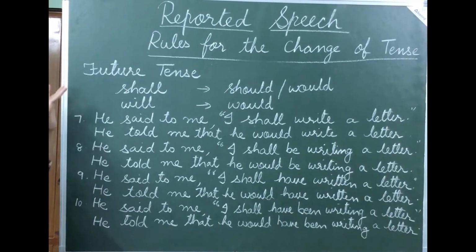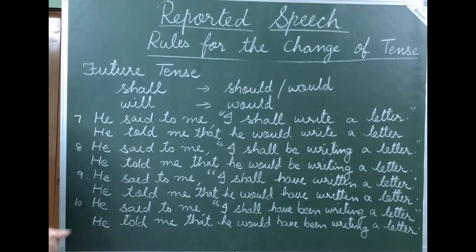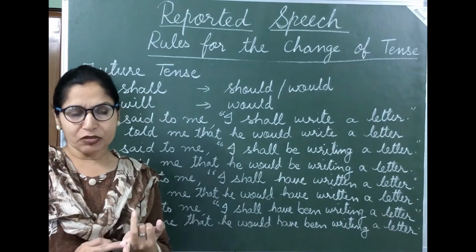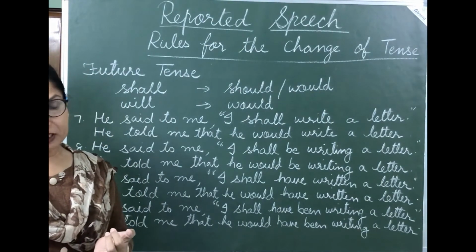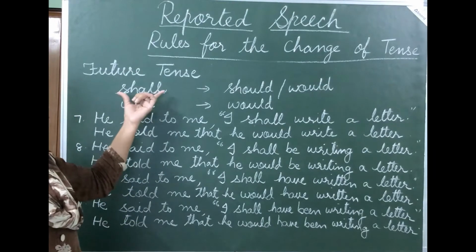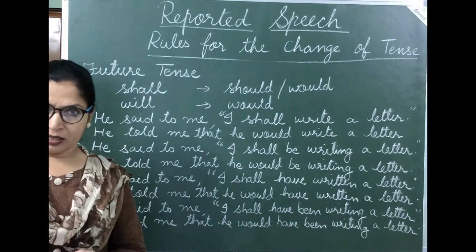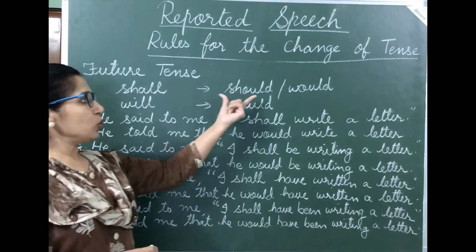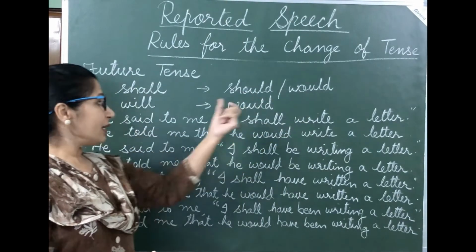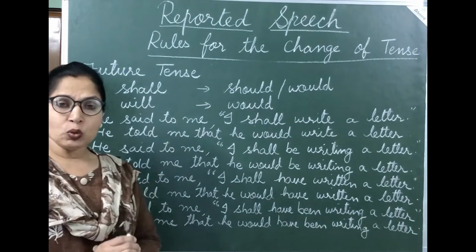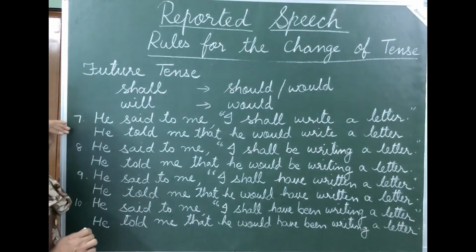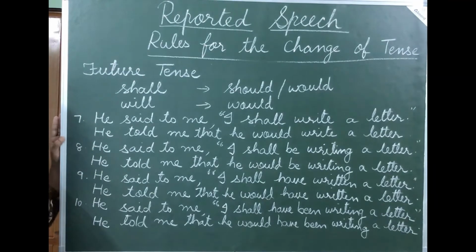Now let us move on to future tense. Now students, in future tense, simple future, future continuous, future perfect continuous, we make use of shall or will. Now here, this shall changes into should or would, and will changes into would. Now students, let us take one example of simple future tense.